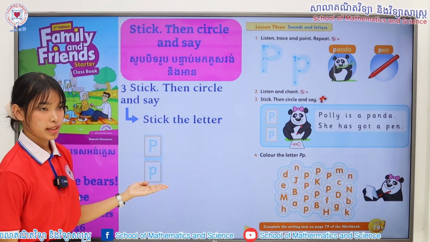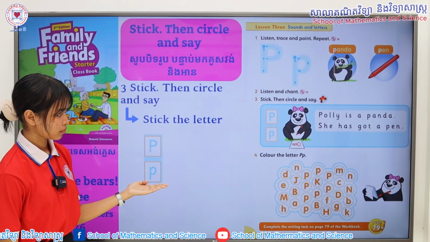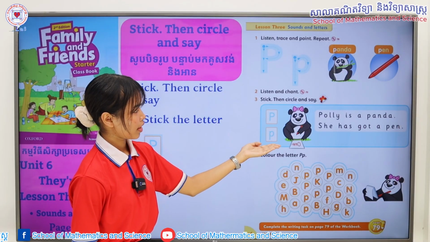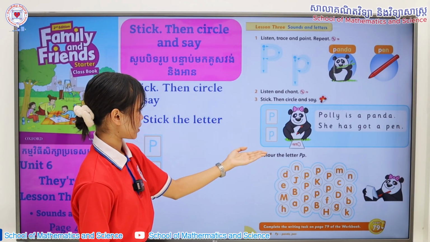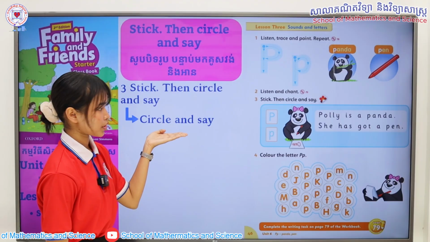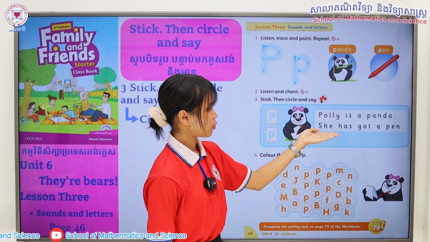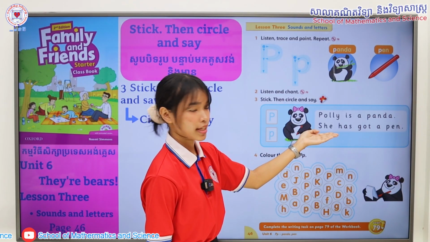Then what about this letter P? Where do we stick it? That's right, we stick it right over here. Now, after we're done sticking the sticker, let's move on to circle and say. Let's find the letter P in this sentence and circle them together.